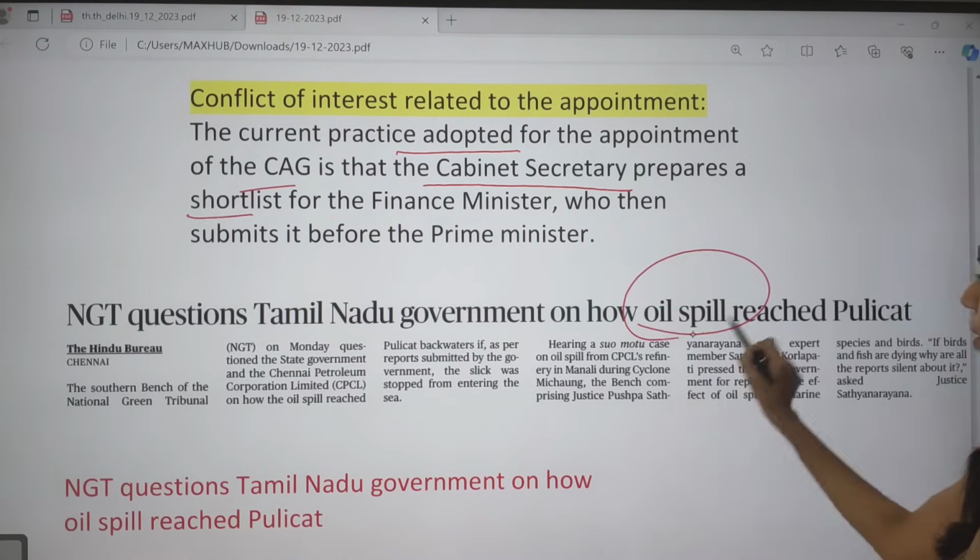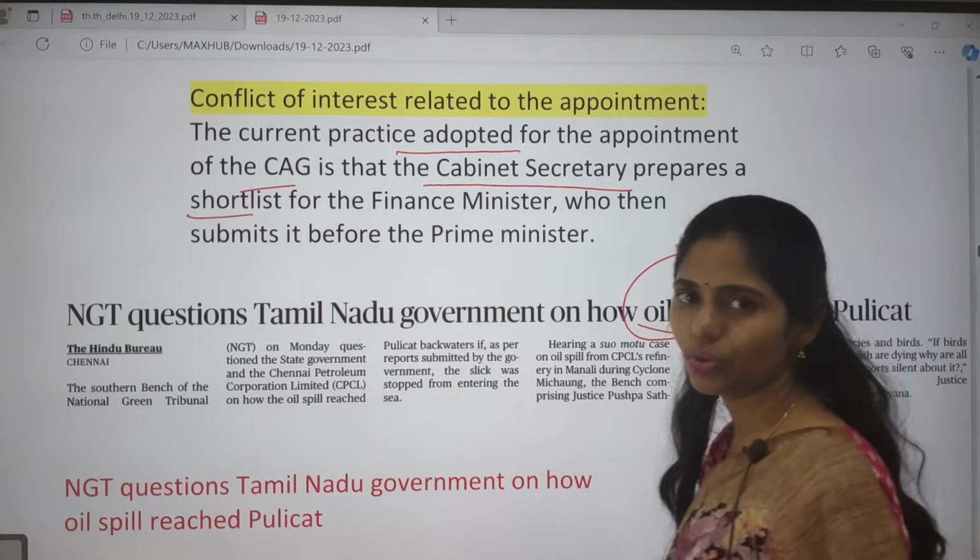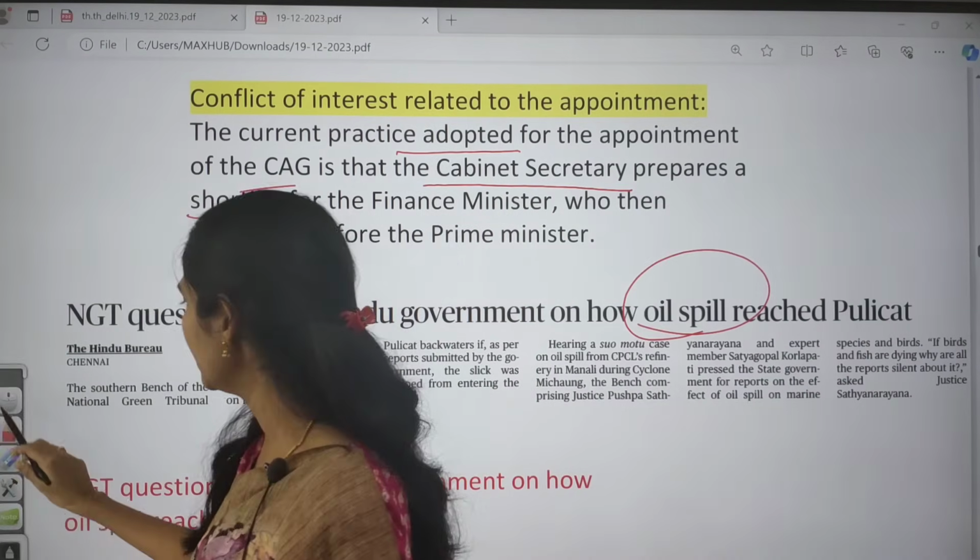And the next topic is about oil spill. It is very important from your environment and ecology.